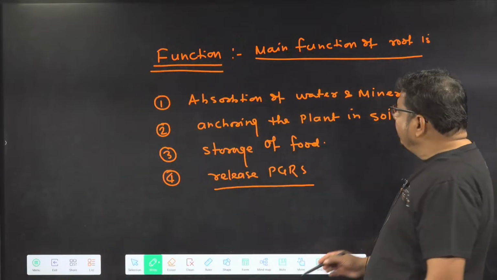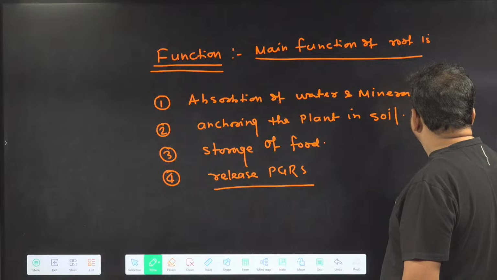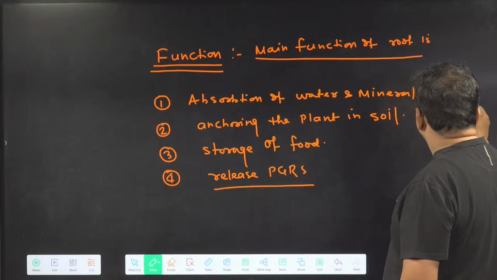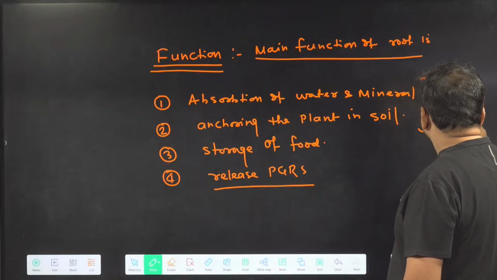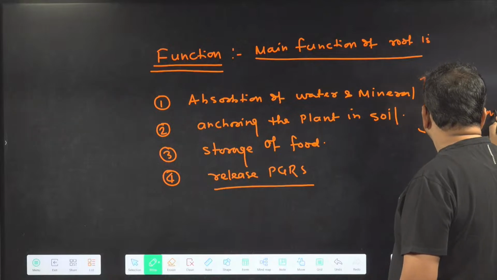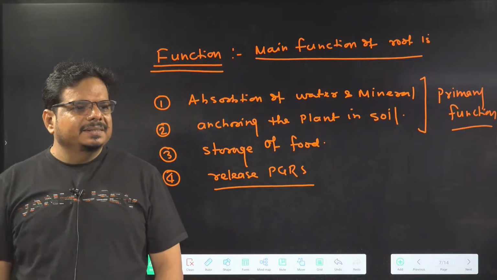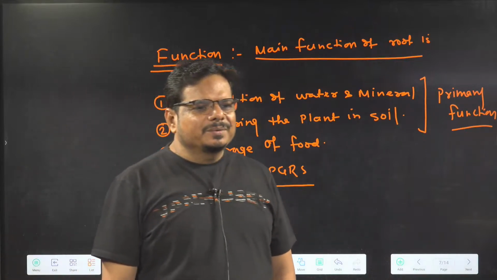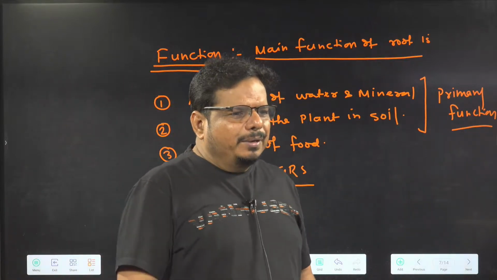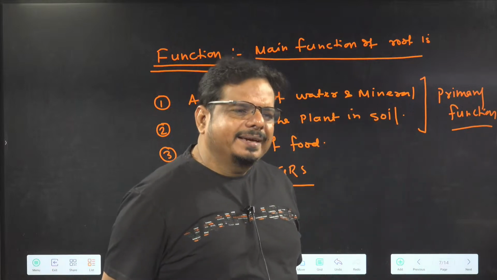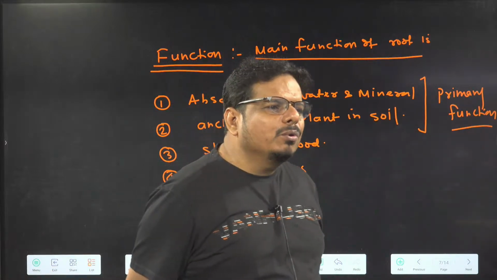Out of these main functions, what is the primary function? Primary function is absorption and anchoring. Every root does not store food in it. Agree with me or not? But every root is doing two jobs.